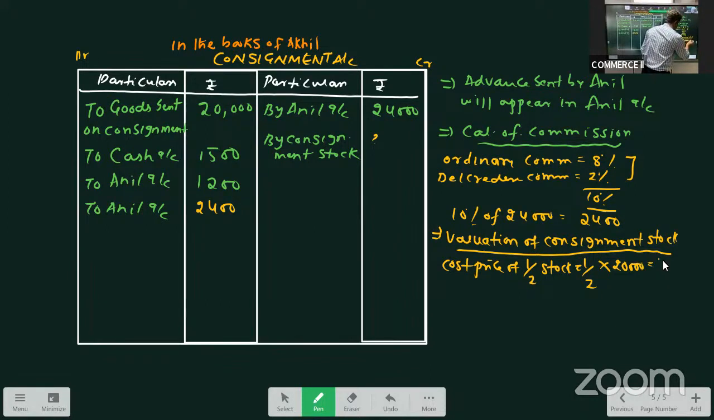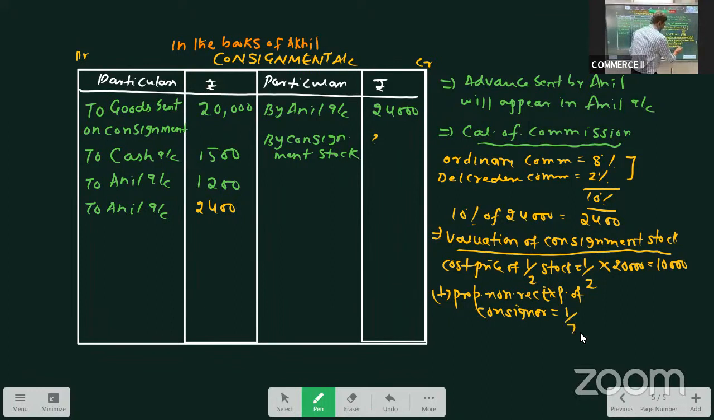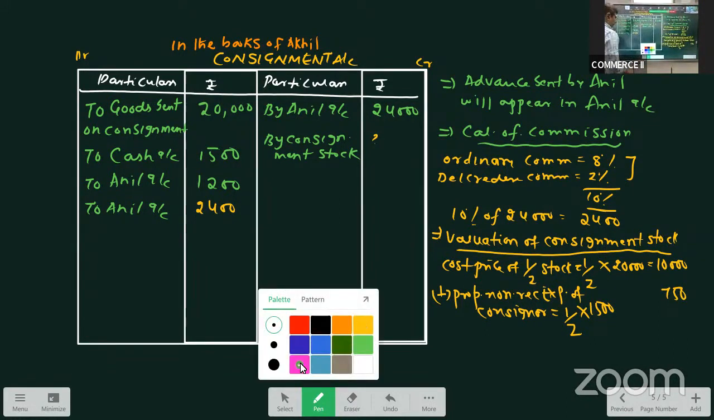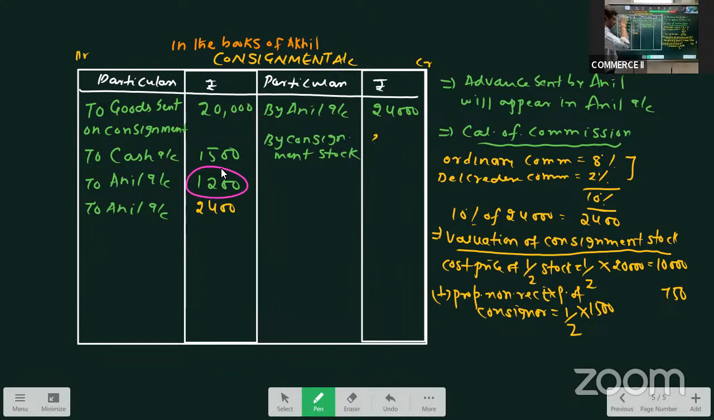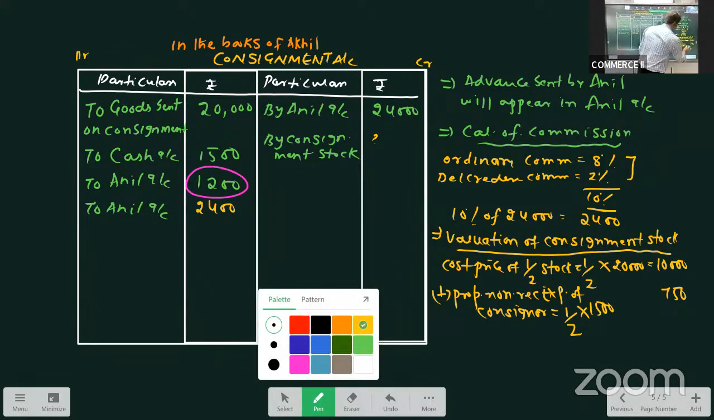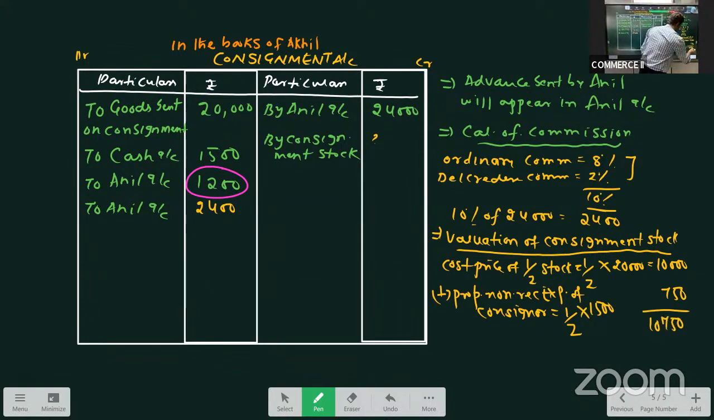So 20,000 half is 10,000. Then add proportionate non-recurring expenses of consignor. Again, that you should take in proportion. Unsold proportion is half. His expenses are 1,500, so half of 1,500. Similarly, we have to take unsold expenses of consignee also. But here, the expenses of consignee are selling in nature, that is recurring in nature. So we will not take that. So we'll take 10,750 only.